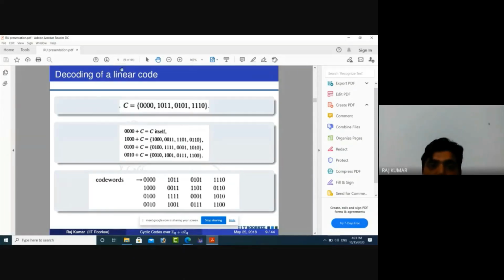So we are studying linear codes. Many research papers have been published on linear codes over a field, as well as linear codes over rings. This is very important. Linear codes play a very important role in the study of codes over fields as well as rings. For example, I am taking a code C which has 4 elements: 0 0 0 0, 1 0 1 1, 0 1 0 1, 1 1 1 0.